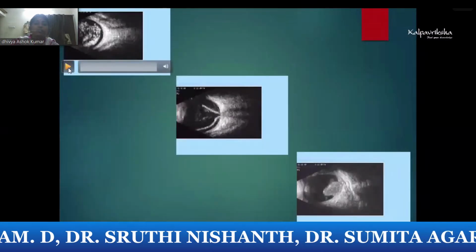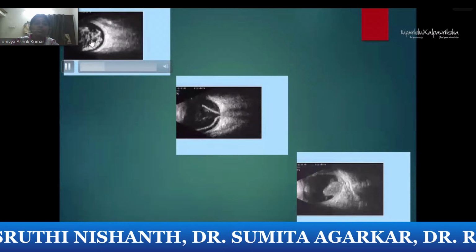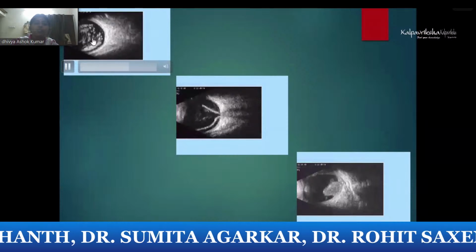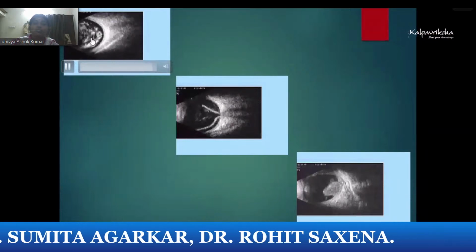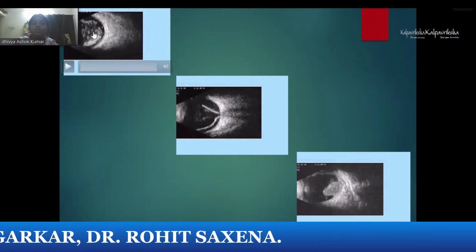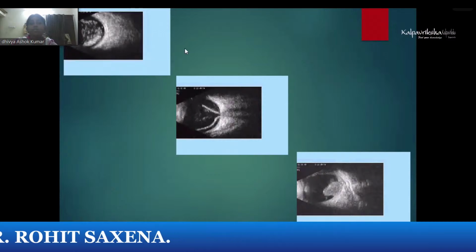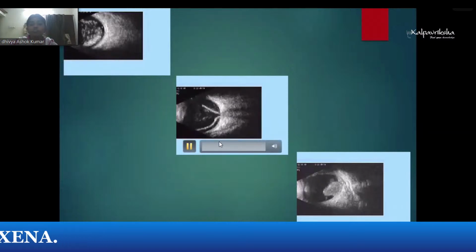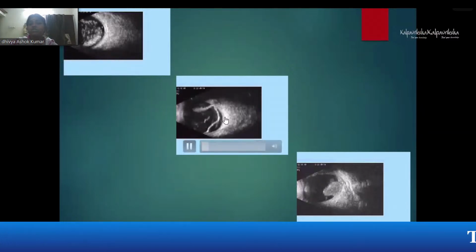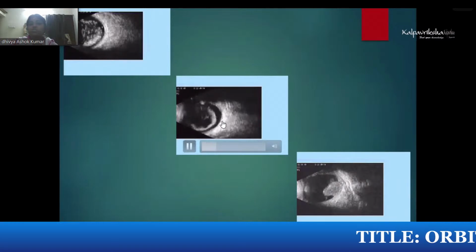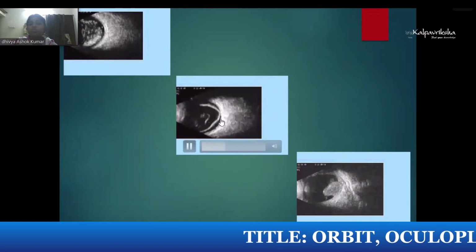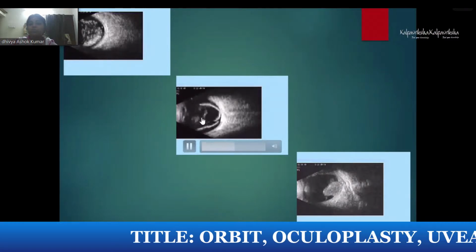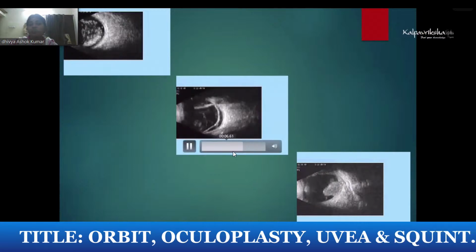So you can see here is ultrasound of the asteroid hyalosis. Previously I showed this is a reflection or hyperreflective. The reflection actually you can see it is very high. So it is unlike your hemorrhage or the PVD or vitreous debris which I showed you. So this is a patient with a retinal detachment. You can see the thick membrane. So see the movement and how it is attached to the optic nerve. And there is one PVD with vitreous debris.